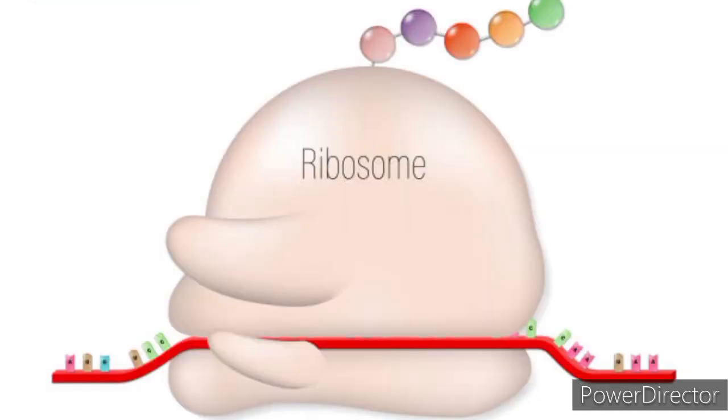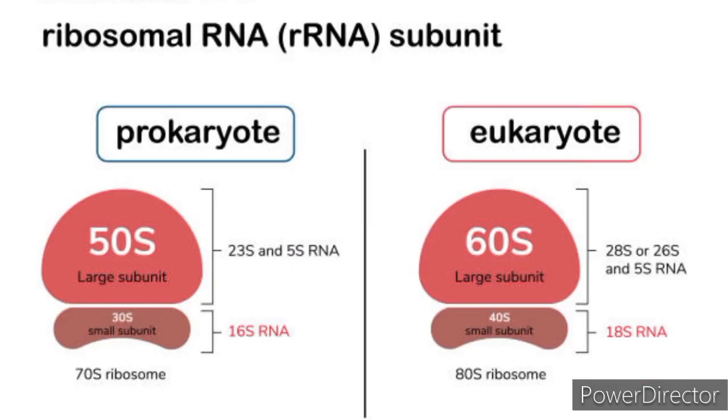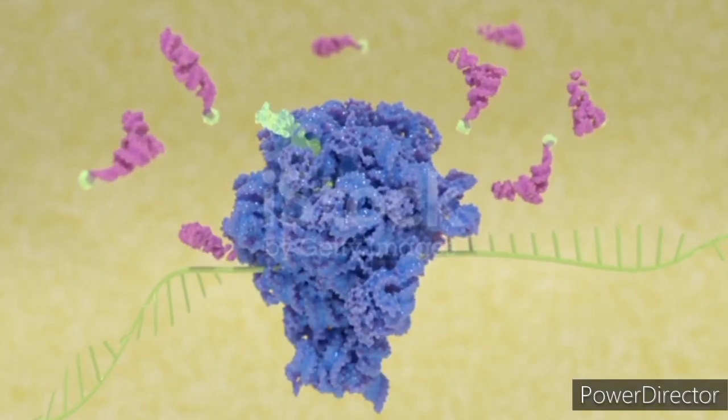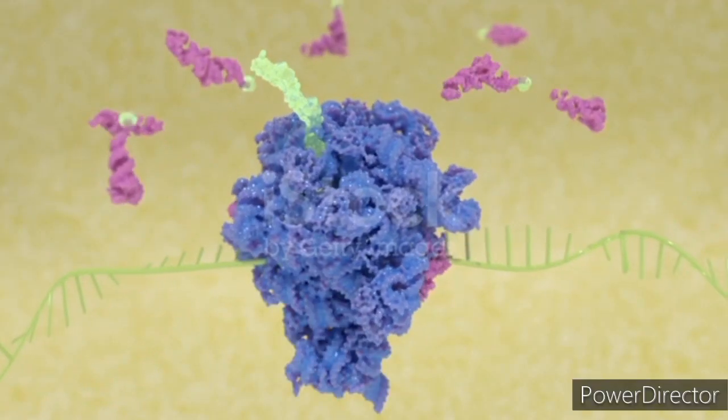2. Two subunits. Ribosomes are composed of a small and a large subunit, each with their specific roles during translation. The small subunit reads the mRNA, while the large subunit joins amino acids to form a polypeptide chain.